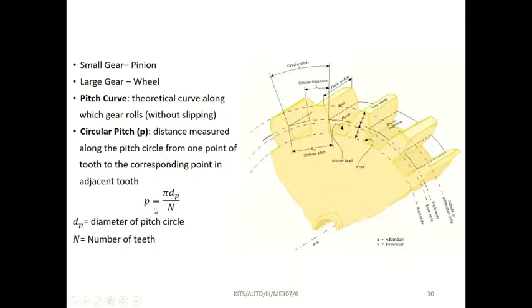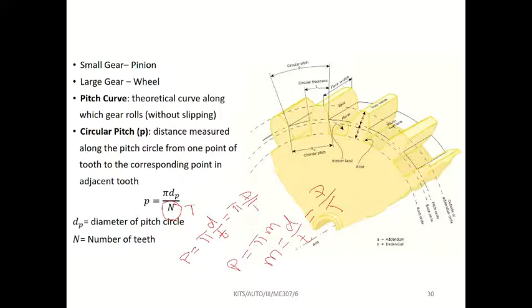Sometimes they use capital N, or sometimes P. For the wheel, the pitch value is pi into capital D divided by capital T. For the pinion, P equals, listen carefully, pi into M, where M is module. Module is d by t, or D by capital T.